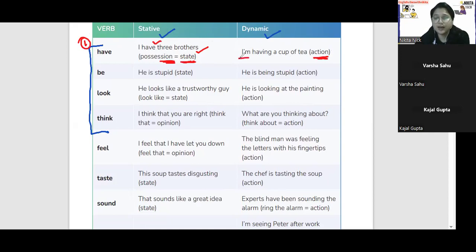Okay. I am नहीं होगा, मैंने बताया था कि I am का contraction I'm होता है. So this is I'm. I'm having a cup of tea.